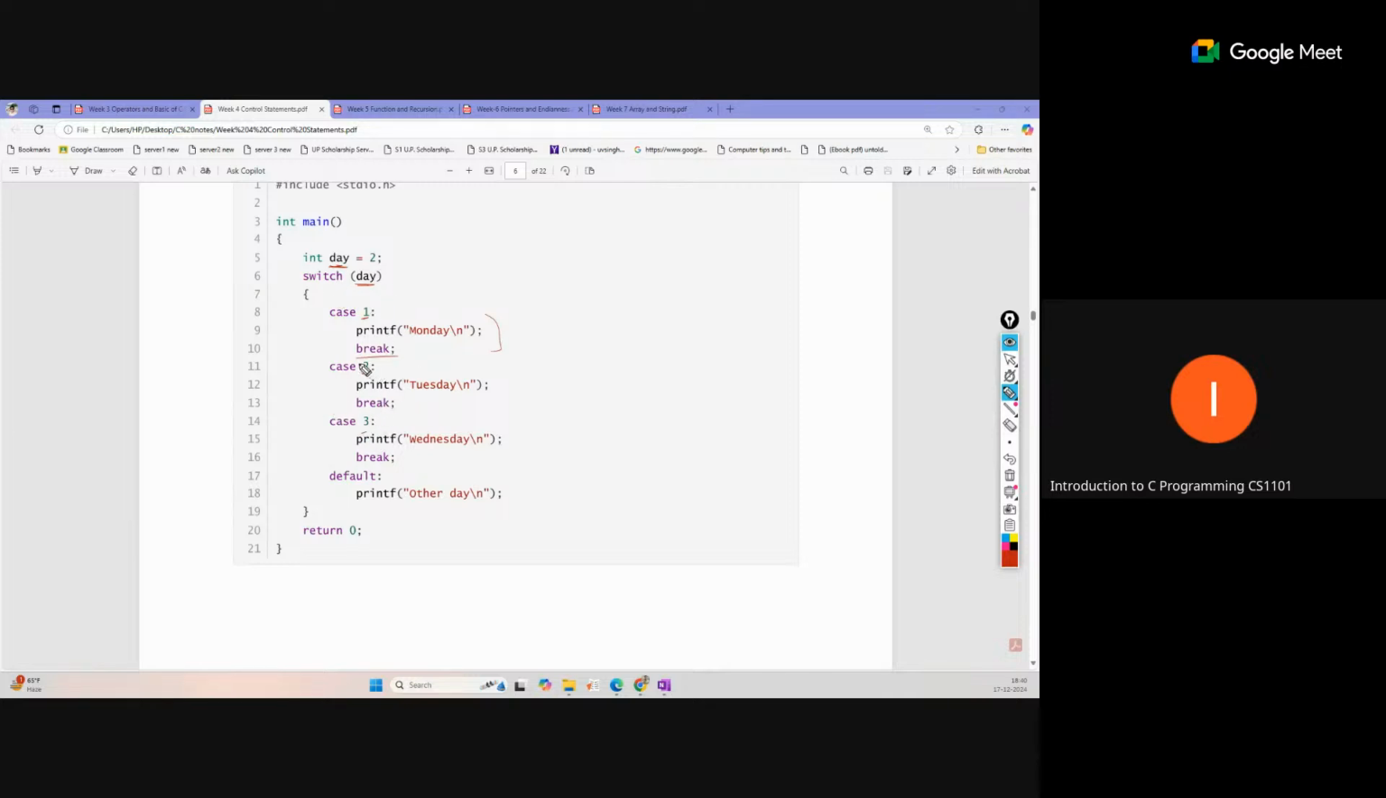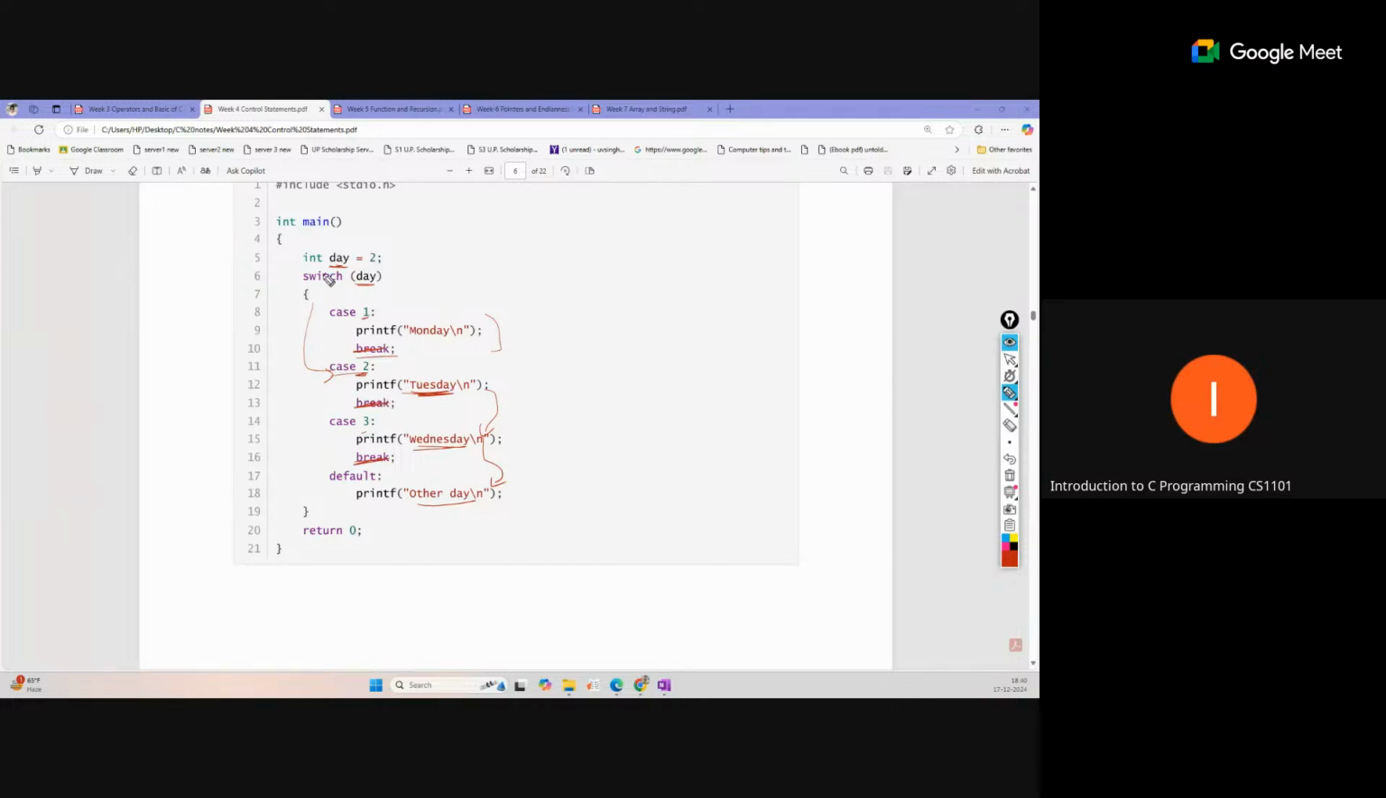In this case, a break is there in every statement. So suppose day equals 2, so case 2 is matched, and this print will happen. Only this print will happen, and control will move out of the switch statement. But suppose we remove this break from every case, and now day is 2. What will happen? Control will enter into case 2, the first statement, Tuesday will be printed. After that it will move to the next statement, Wednesday will also be printed, and the other day will also be printed.